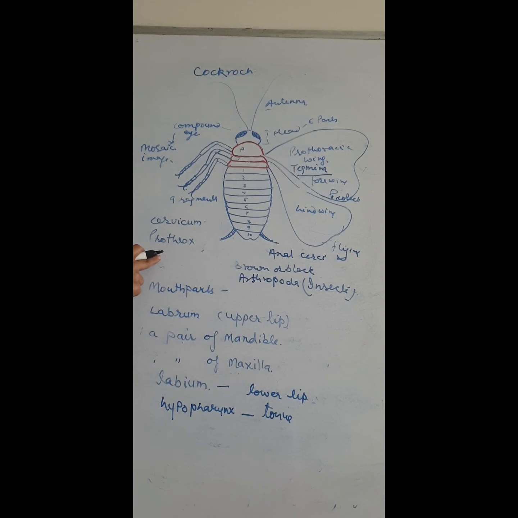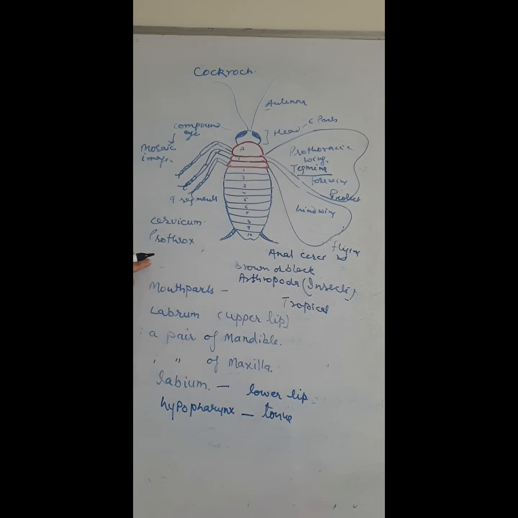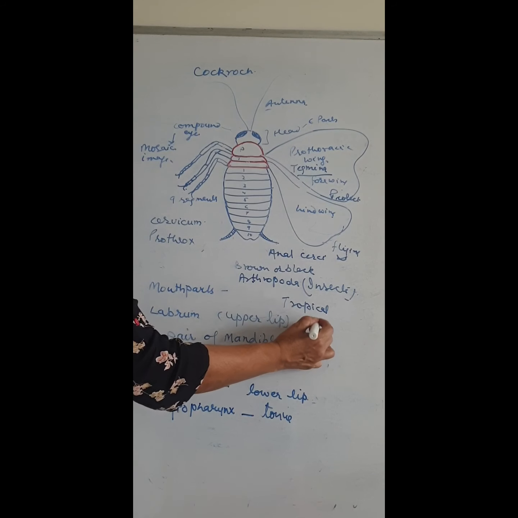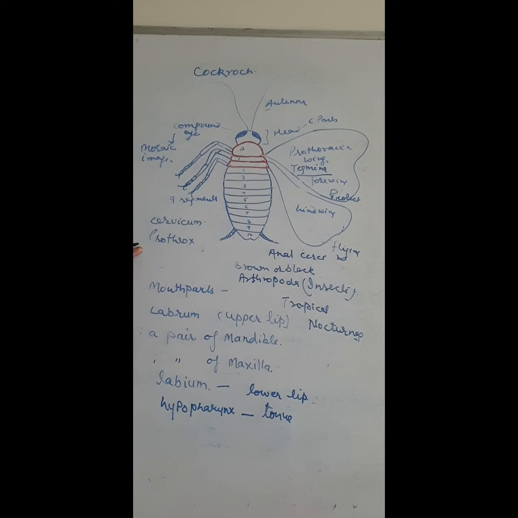Bright yellow, red and green cockroaches have also been reported in the tropical region. The main color is brown or black, but other colors are also seen in the tropical region. They are nocturnal, which means they are active during the night.